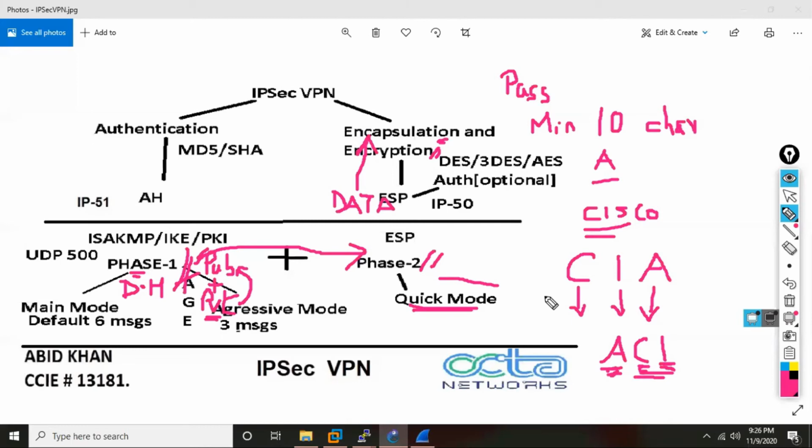Okay, guys, clear? Now ultimately, see, when R10 is asking who are you, R10 is sending a request to R6, the same example, same topology, R10 and R6.